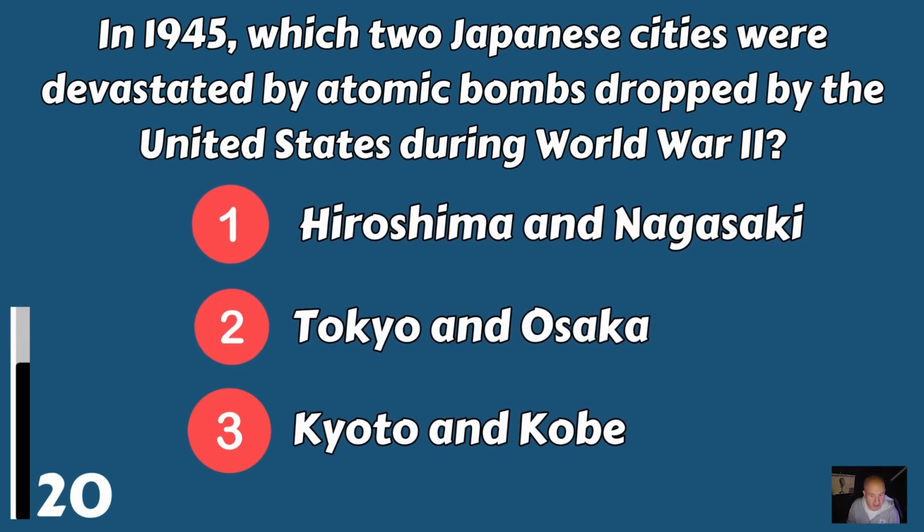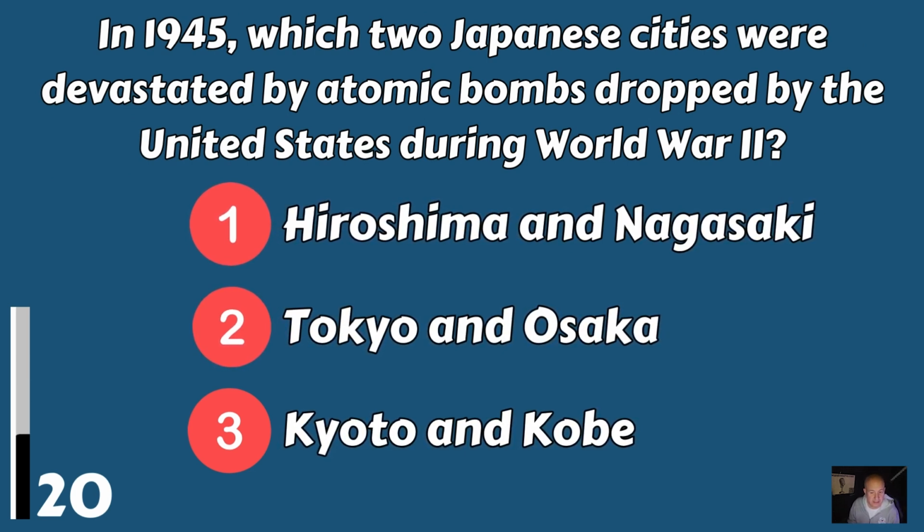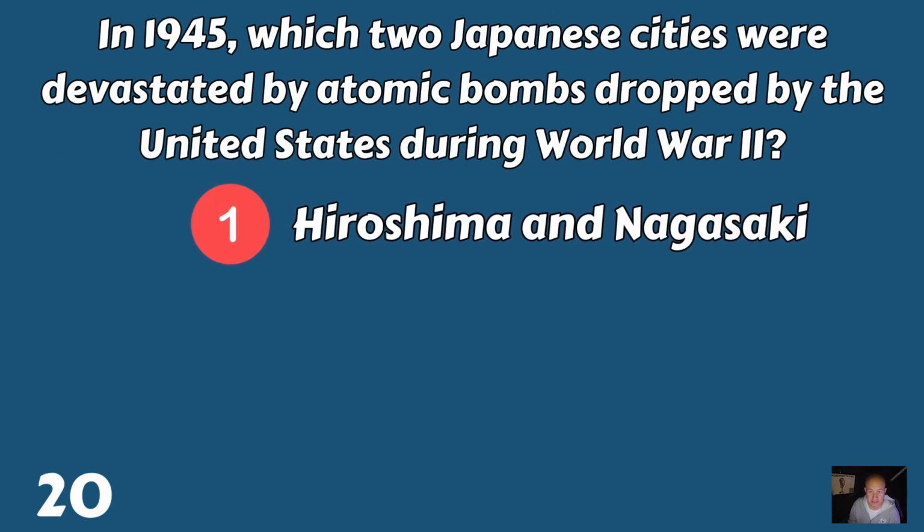In 1945, which two Japanese cities were devastated by atomic bombs dropped by the United States during World War II? Hiroshima and Nagasaki, Tokyo and Osaka, or Kyoto and Kobe? It was Hiroshima and Nagasaki.